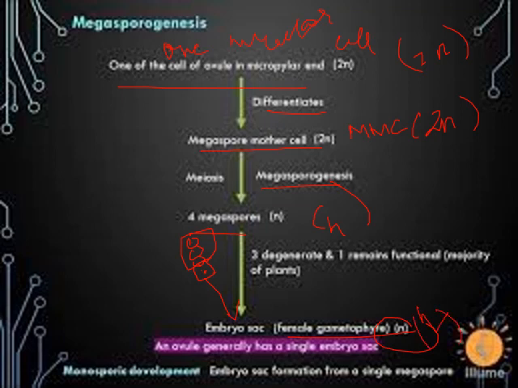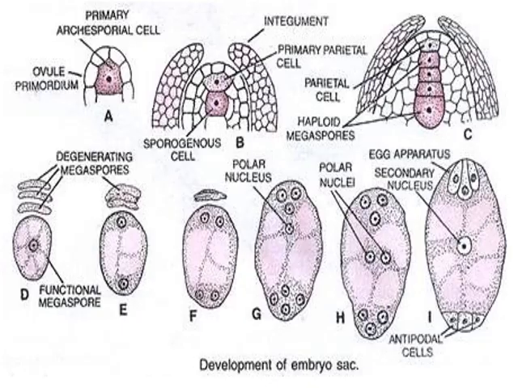Each and every cell inside the embryo sac will be haploid. So remember always that of the four megaspores formed, only one megaspore remains functional, and the other three will degenerate. Now this is a somewhat more generalized figure that will make megasporogenesis clearer.